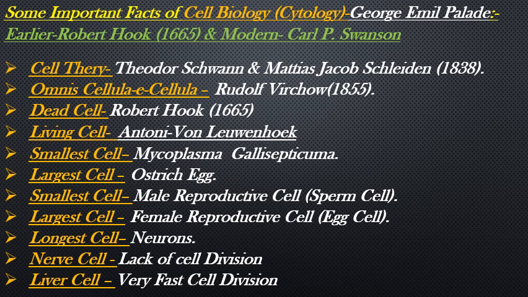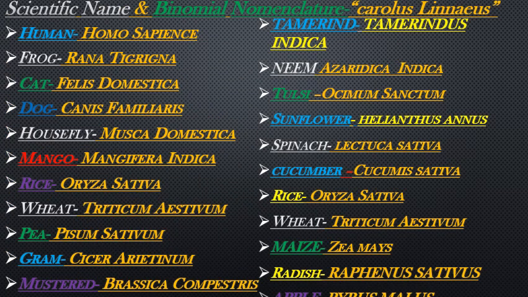Largest cell in the human body is the female reproductive cell, egg cell. Longest cell in the human body is the neuron. And neurons lack cell division, because there is almost no cell division in neuron cells. Liver cells have very fast cell division, so the liver has the property of regeneration. If you cut the liver by half or 1/4, 3/4, it will regenerate.